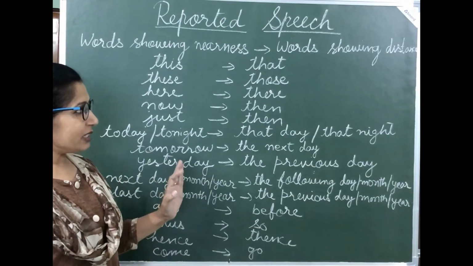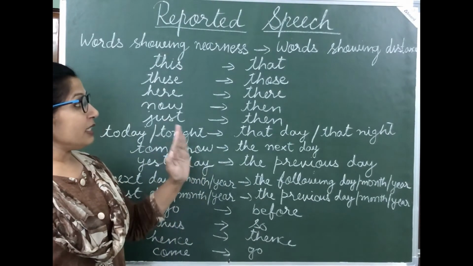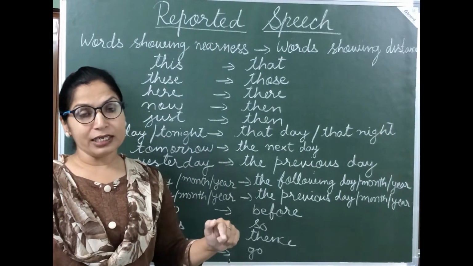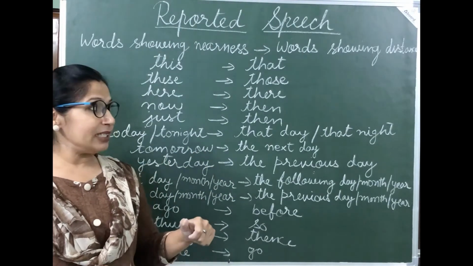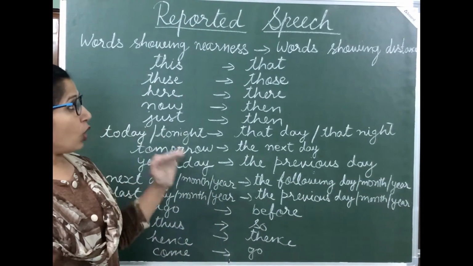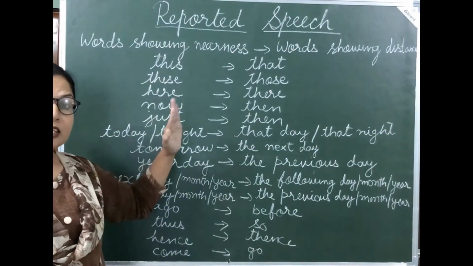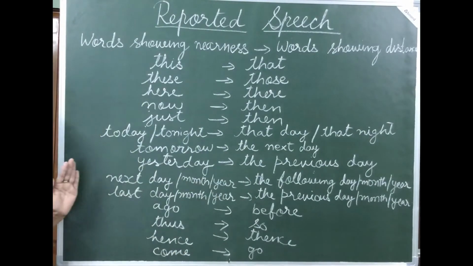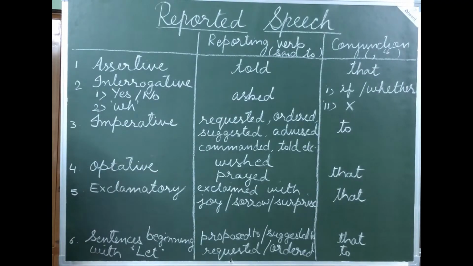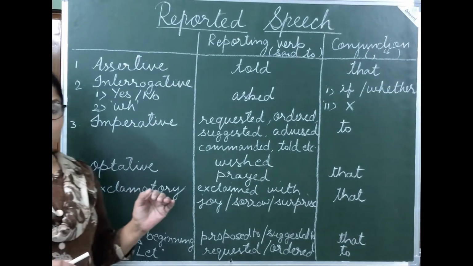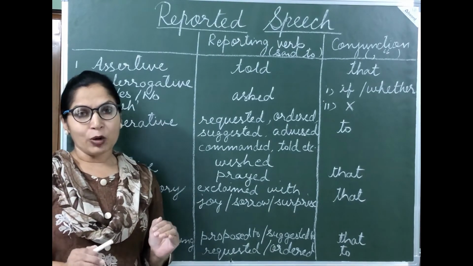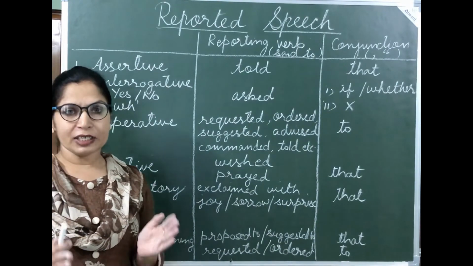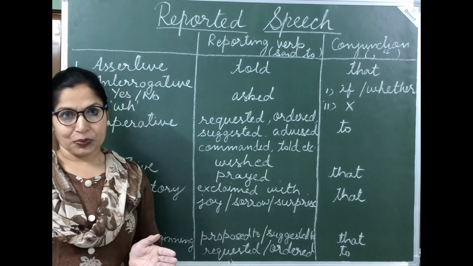And after this, we are going to see how to convert interrogative sentences, imperative sentences, optative sentences. And in all types of sentences, these rules remain the same. Students, till now, we have studied how to convert assertive sentences from direct to indirect speech.